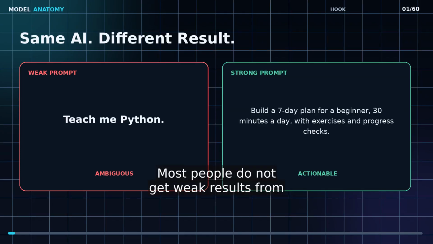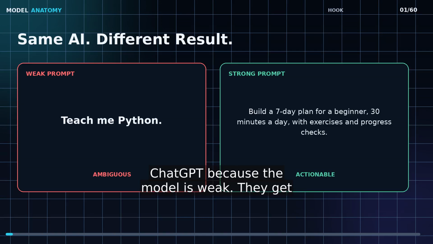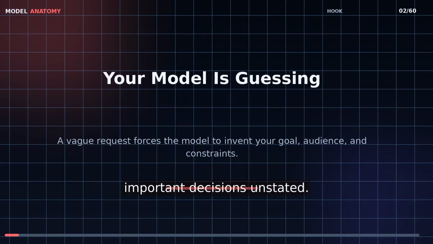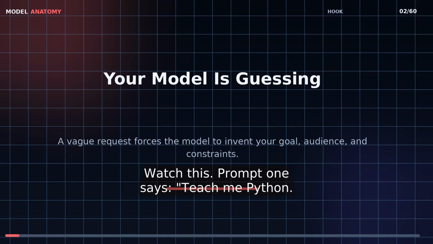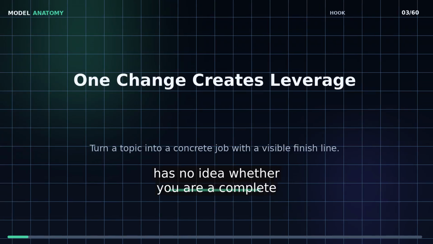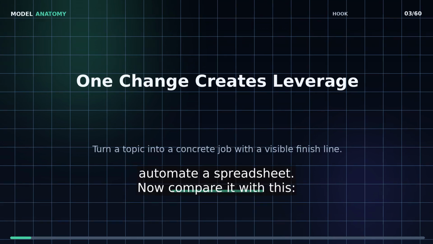Most people do not get weak results from ChatGPT because the model is weak. They get weak results because the request leaves too many important decisions unstated. Watch this. Prompt 1 says, "Teach me Python." The answer may be correct, but it has no idea whether you are a complete beginner, preparing for an interview, or trying to automate a spreadsheet.